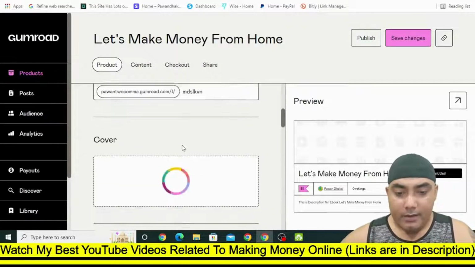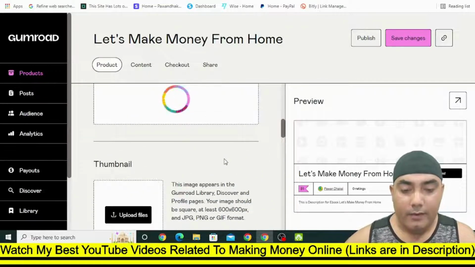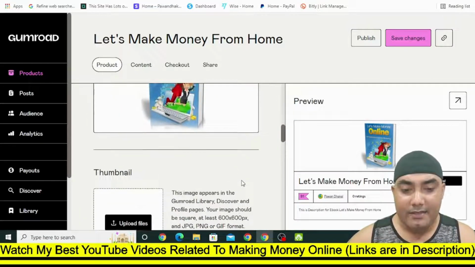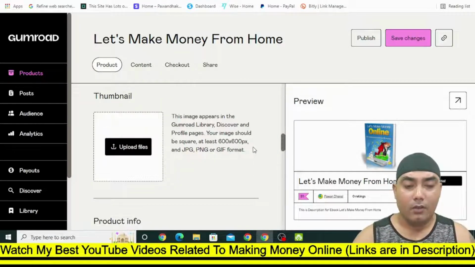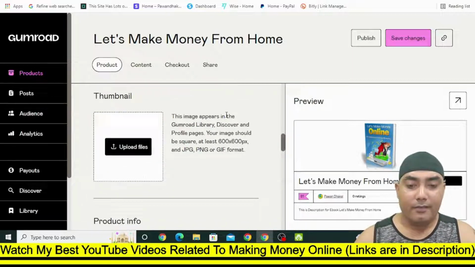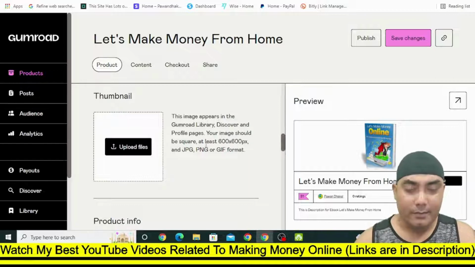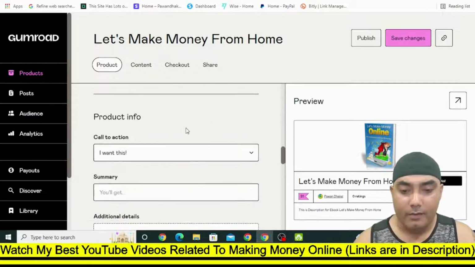You can see there is a size given. Make sure when you make an ebook cover, this kind of size is maintained. Here, look, 600 by 600 px. Simply search on Google for a 600 by 600 px image, or you can even design a special thumbnail in Canva by watching another video tutorial on building this kind of thumbnail. It is extremely simple, you can do it, and upload it here. For now I don't have a 600 by 600 px image, so I'm not going to show you by uploading here, but you can do it easily.